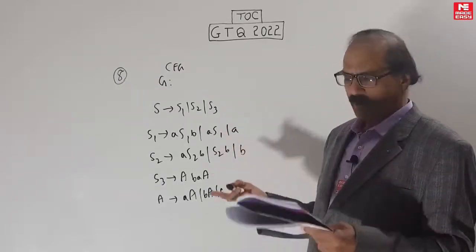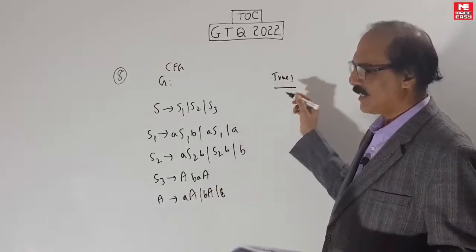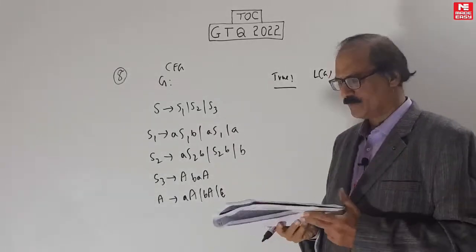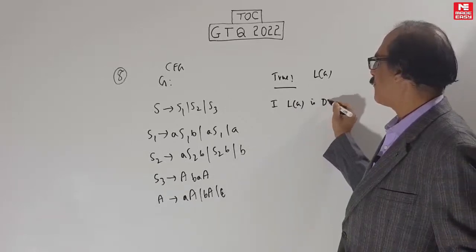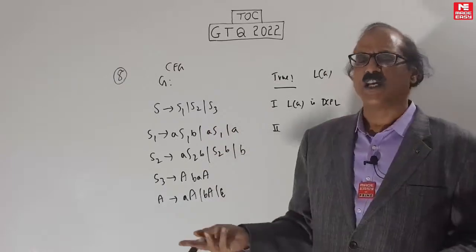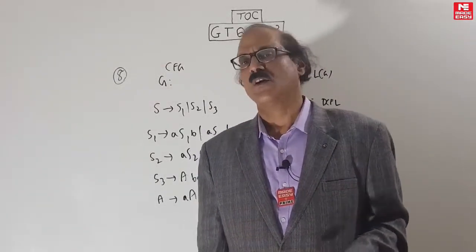So you have to solve it and then you can answer which of the following is true. Which of the following is true regarding LG? The question is regarding LG, so you have to solve LG first. LG is a DCFL. Of course, because it's a CFG, you know it's a CFL. CFG will only output a CFL. But is it a DCFL? So you have to solve it.